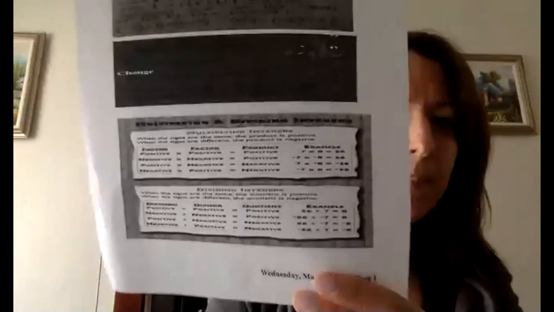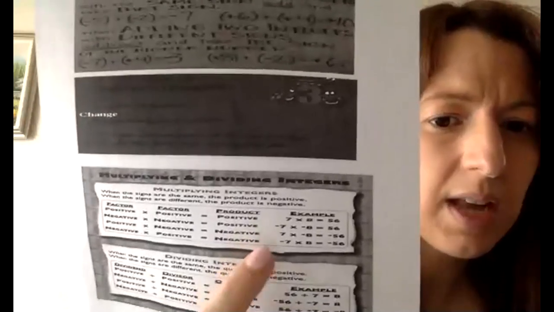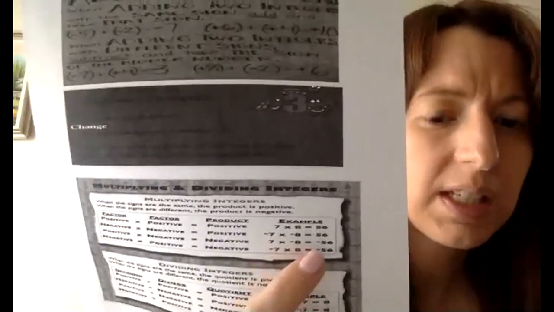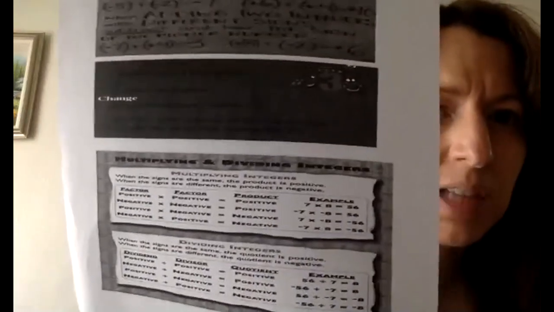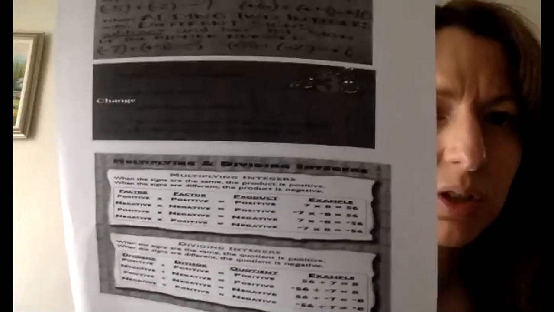So same signs, it's a positive sign for multiplying and dividing. When the signs are different, a negative times a positive gives a negative sign. The same thing when dividing: a negative divided by a positive is a negative. So same signs is positive, different signs is negative.